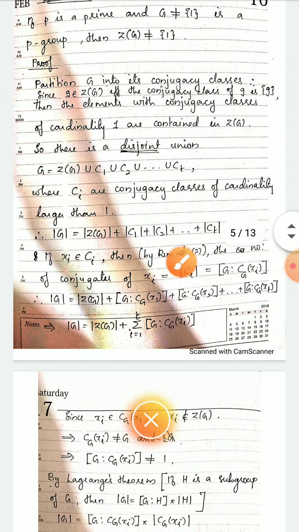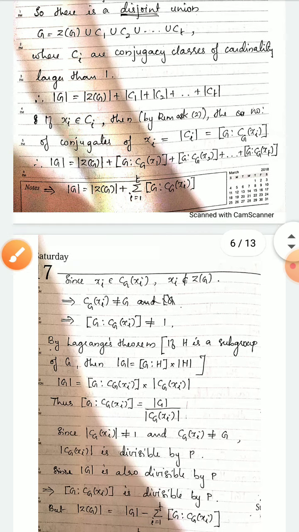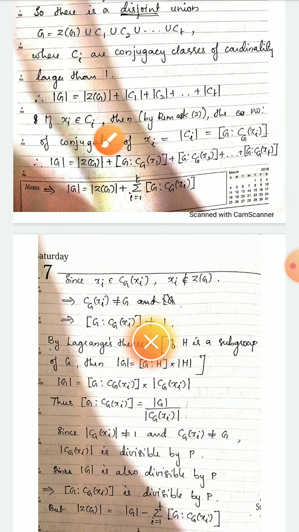Then we take an element xi. If xi belongs to the conjugacy class Ci, then by remark 2, the number of conjugates of xi, which means the order of the conjugacy class Ci, can be written as the index of Cg of xi in G.